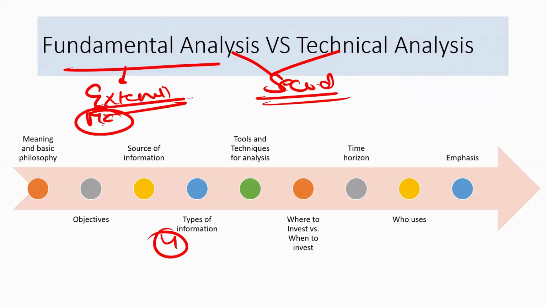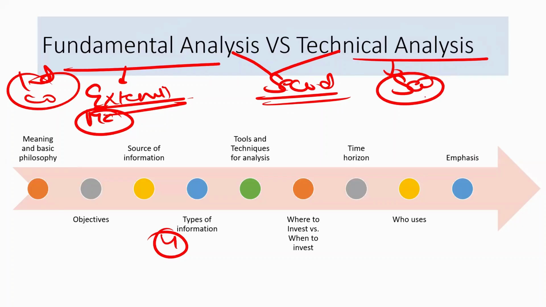Let's say your macroeconomic information, your industry data, your company data. Whereas when we talk about the technical analysis, we require data which is exclusively related to securities only: prices, volume, benchmark index data. So these are the information that is related to securities only and not to the company, industries, or any other factor. Okay.